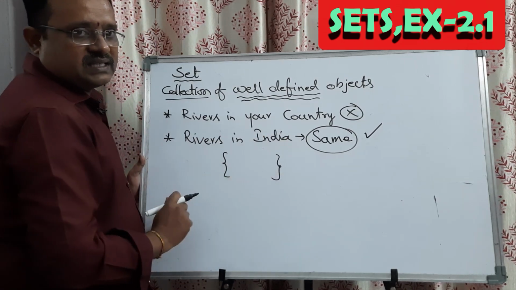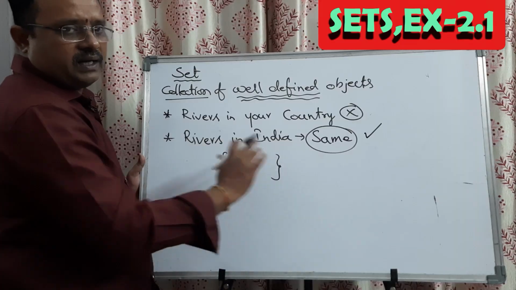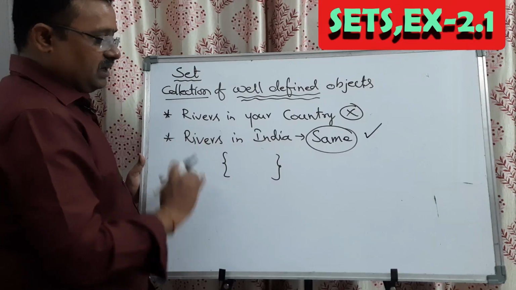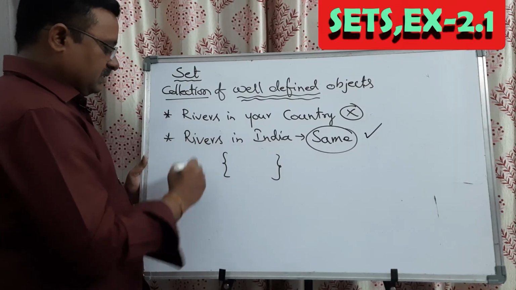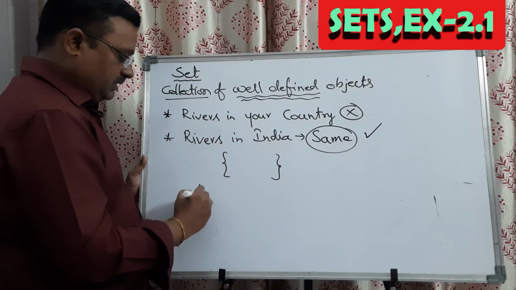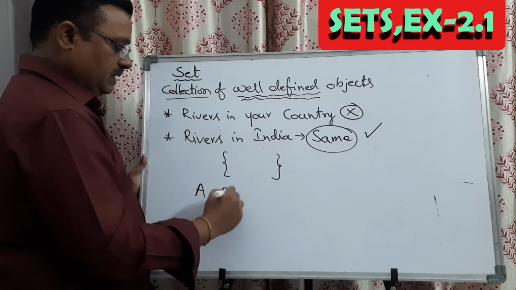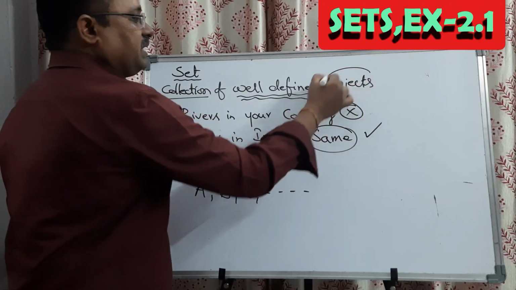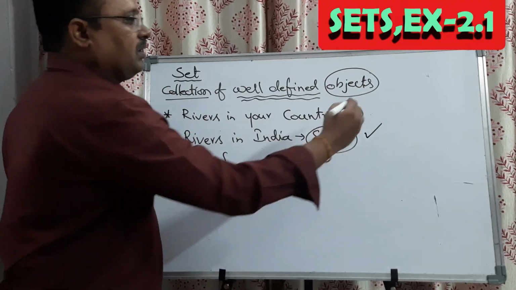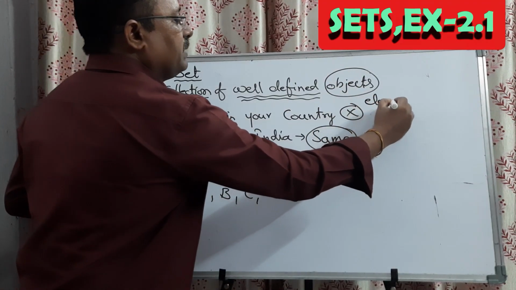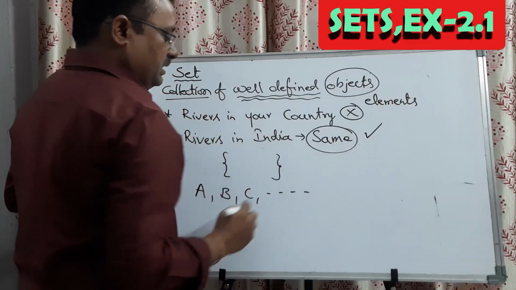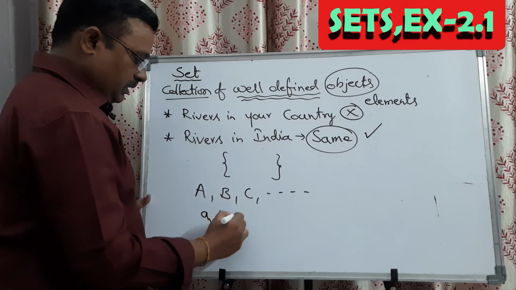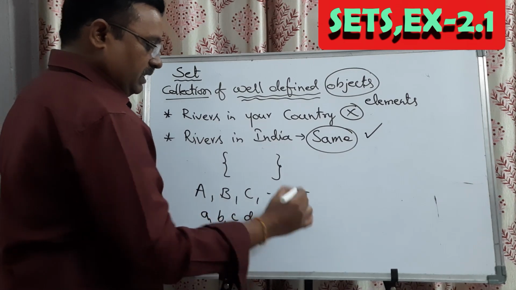It is simply called a flower bracket, but mathematically it is called a parenthesis. Sets are represented with capital letters, capital A, B, C, like that, whereas the objects or elements in the set are represented with small letters, small a, b, c, d, like that.